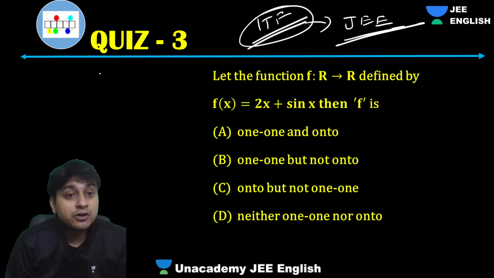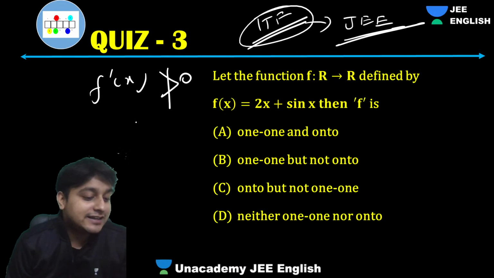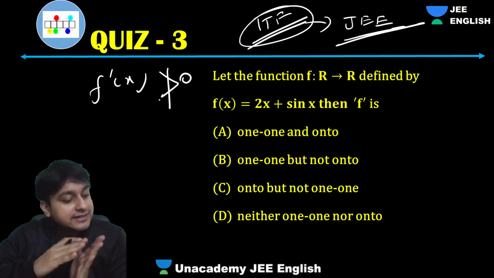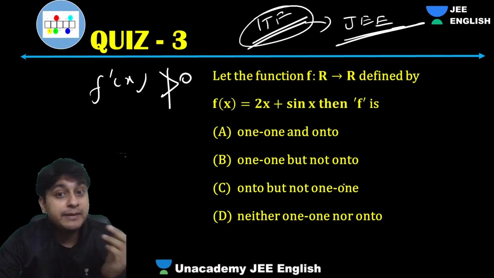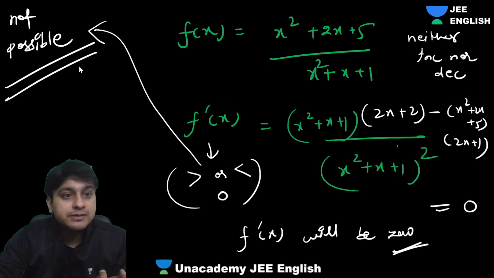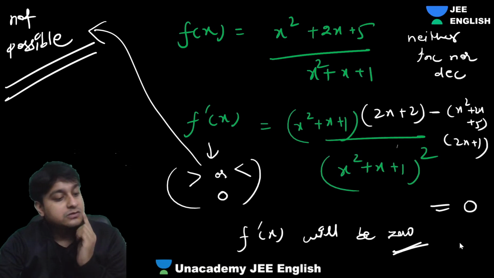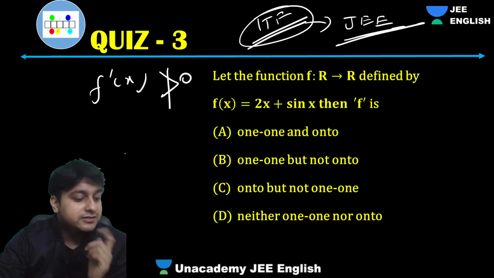That's what I'm saying now, RL Kaushik. F dash of x is not greater than 0. If it would have been greater than 0 throughout, then we would have got 1-1. It is not, so that's why I wrote many 1. It's not possible, so that's why it will be many 1. Understood?